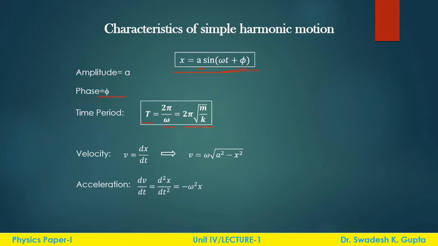Also the velocity v is equal to dx by dt, and we already know dx by dt from the previous slide, so we can get the velocity. Also the acceleration is dv by dt, so we will get d2x by dt square is equal to minus omega square x. And this is a very important thing to remember.